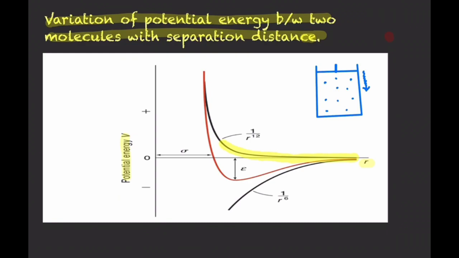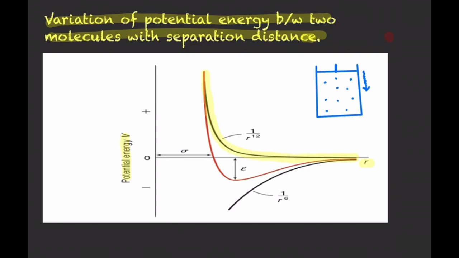So due to decrease in the distance between the nucleus of the molecules, the electrostatic repulsion between the nucleus will increase, or the electrostatic repulsion between the electron cloud of the molecules will increase, and because of that this repulsion is going to increase on decreasing the distance. So the upper graph is related to force of repulsion, and because of force of repulsion the potential energy of the system is going to increase.